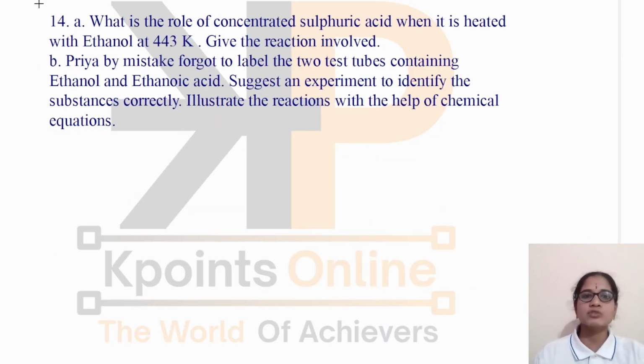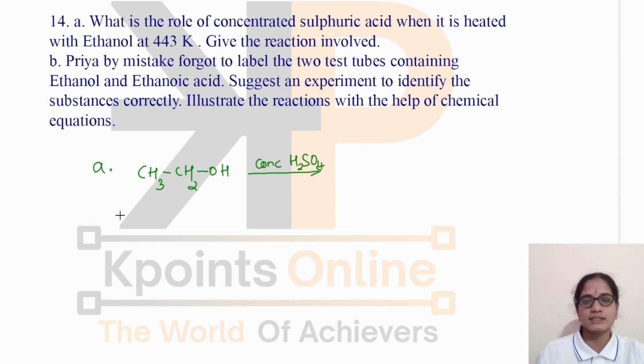Next, what is the role of concentrated sulfuric acid when it is heated with ethanol at 443 Kelvin? Give the reaction involved. First, let us solve the A question here. Understand the question here. When ethanol reacts with concentrated sulfuric acid, what happens? This is ethanol, CH3CH2OH. When it is heated with concentrated H2SO4, that is sulfuric acid.